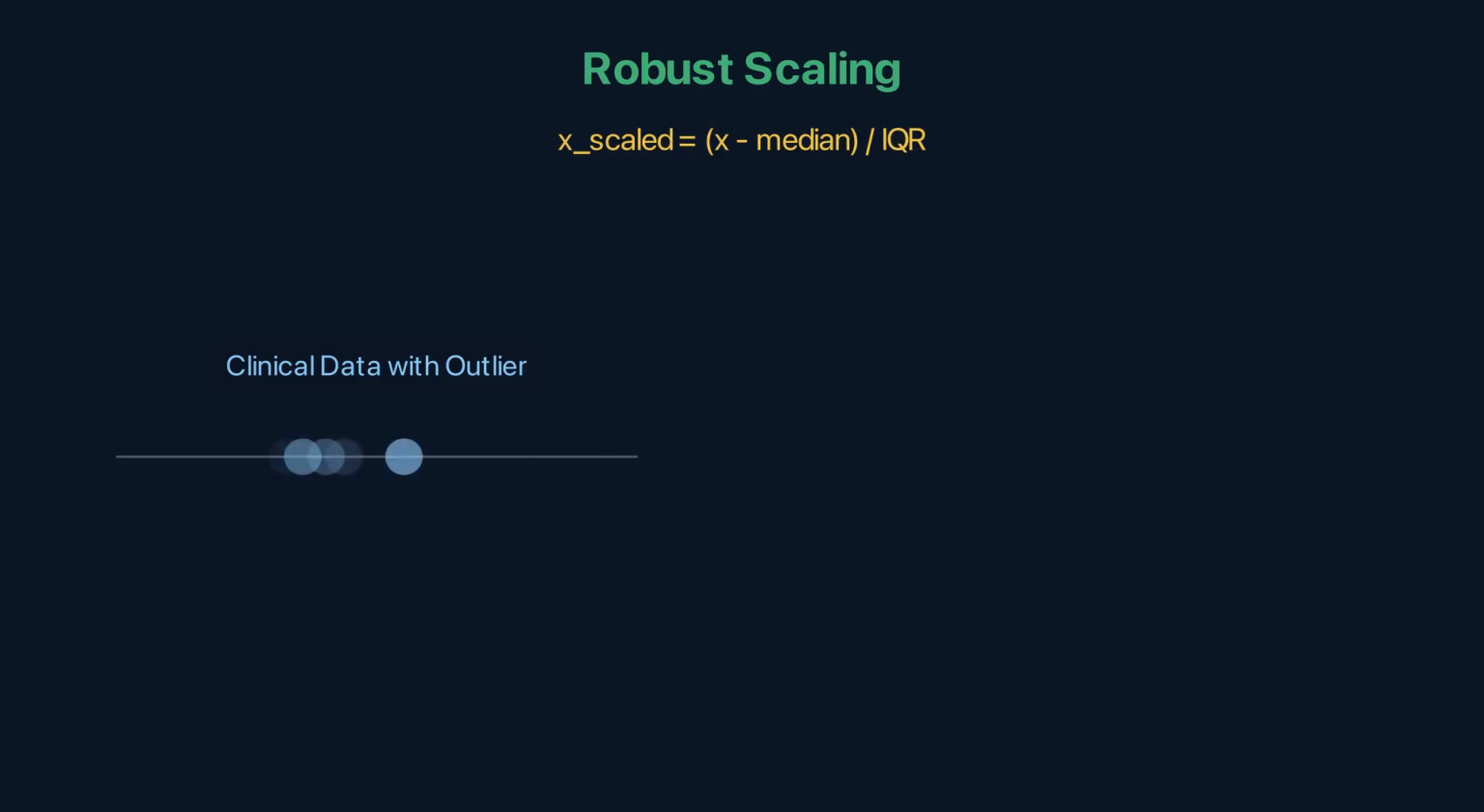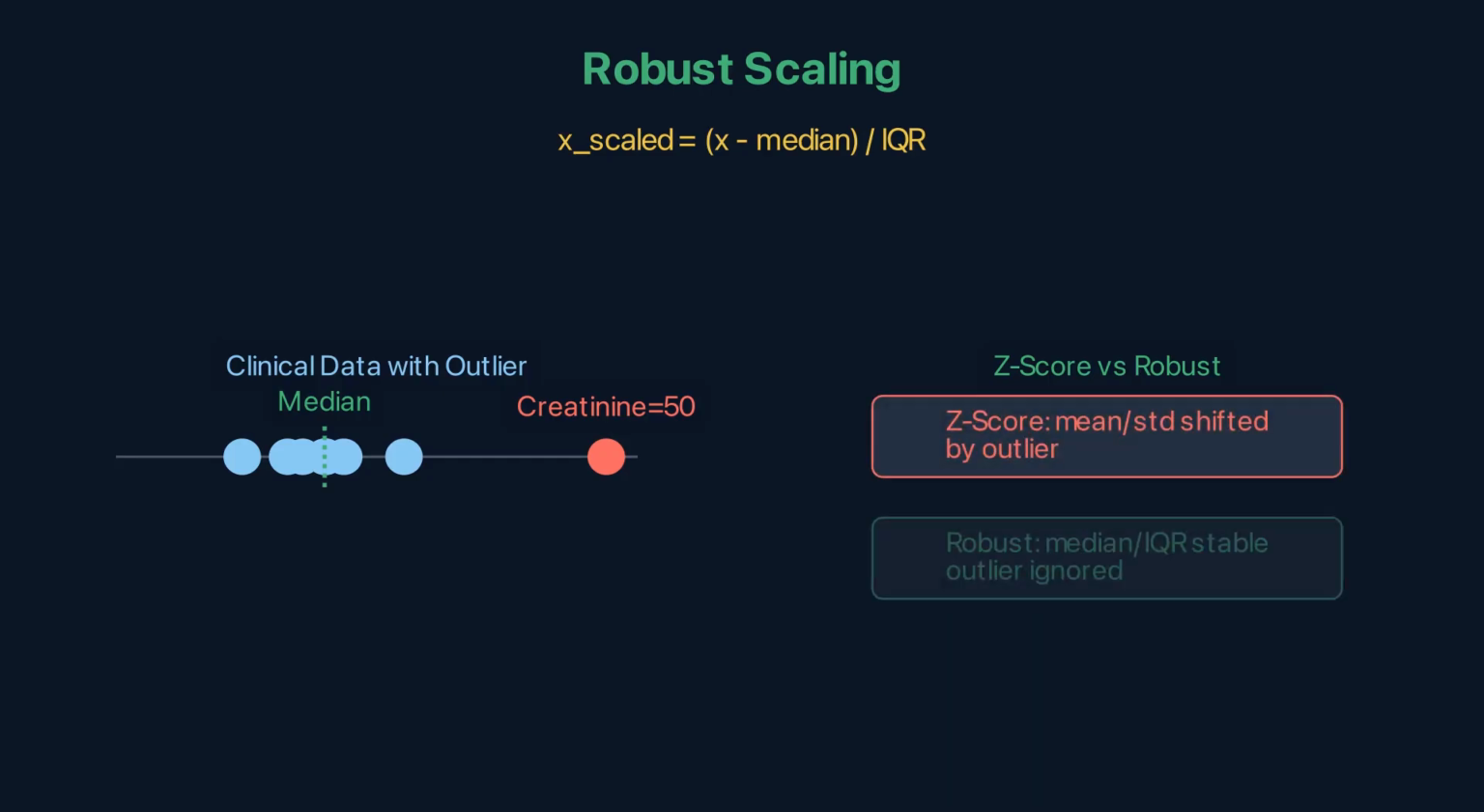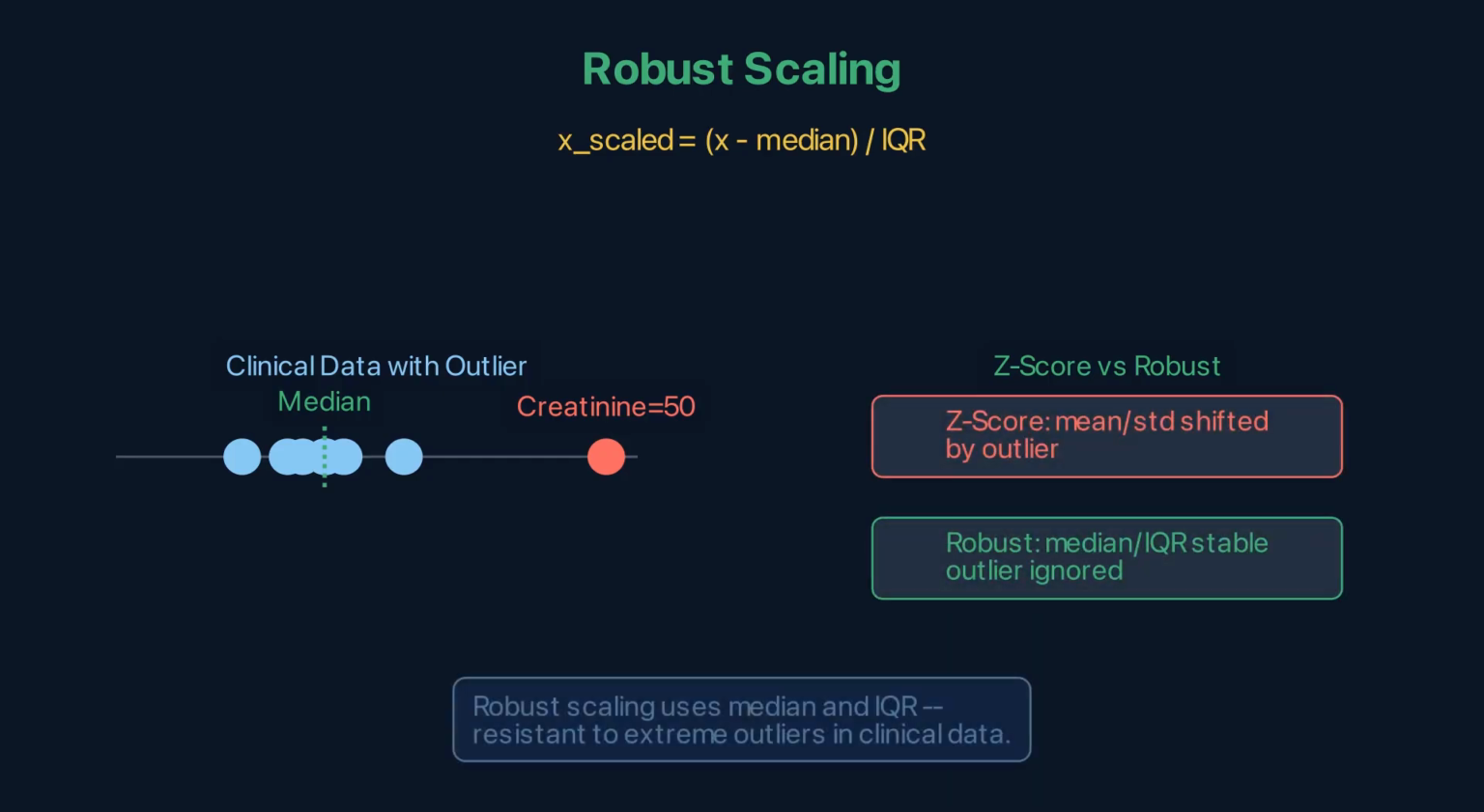Robust scaling uses the median instead of the mean and the interquartile range instead of the standard deviation. A few extreme outliers don't affect the median or IQR, so the scaling is stable. For clinical data with extreme lab values, a creatinine of 50 when most patients are around 1, robust scaling prevents the outlier from distorting the scale for everyone else. It's the default recommendation when you suspect outliers but don't want to remove them.